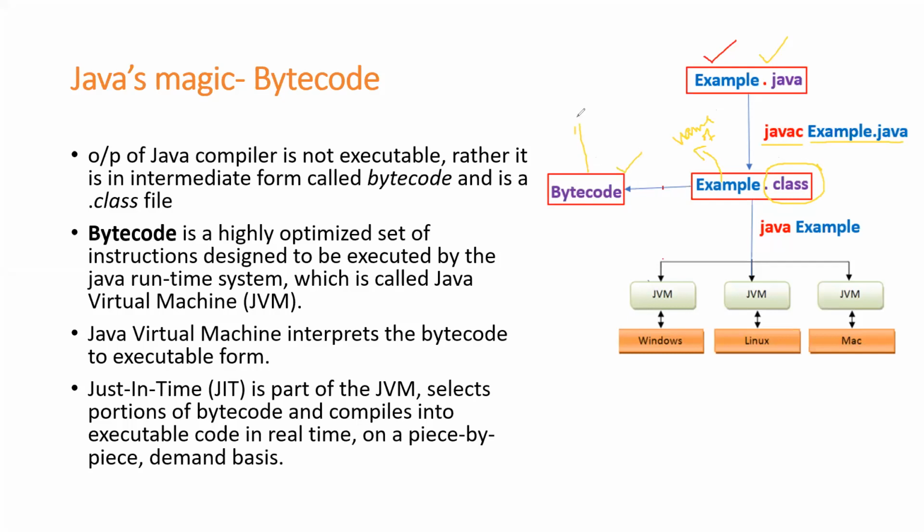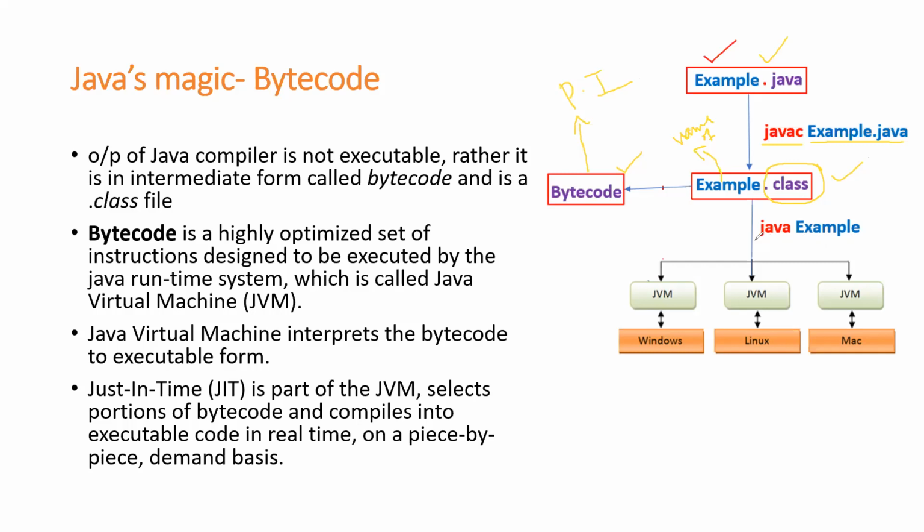And what is this bytecode? This bytecode is nothing but your platform independent code. It's a platform independent code. So once you get this bytecode, or once you get this dot class file, what should you do? You need to run this dot class file.